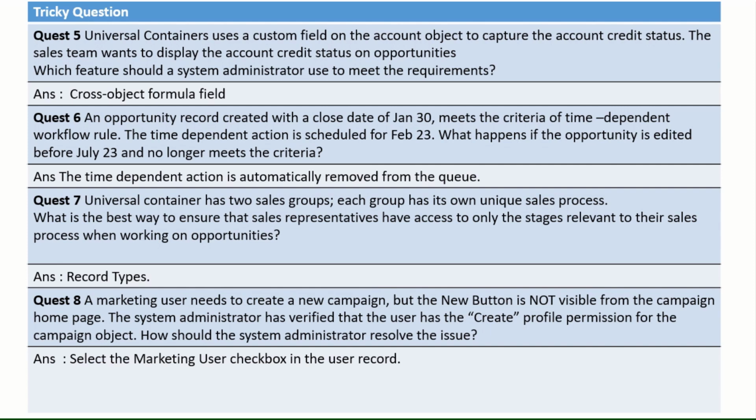So the best answer, the only answer, is record type. Now the next one is, a marketing user needs to create a new campaign, but the New button is not visible from the campaign homepage. The system admin has verified that the user has the create permission for the campaign object. So how should the system admin resolve the issue? The button is not coming. Simply check the Marketing User checkbox in the user record, so he can see the button.